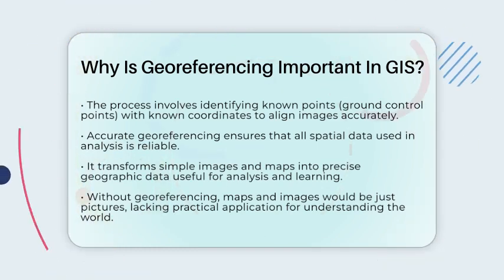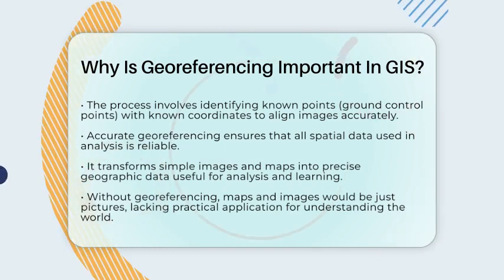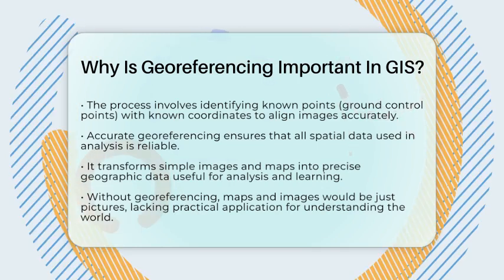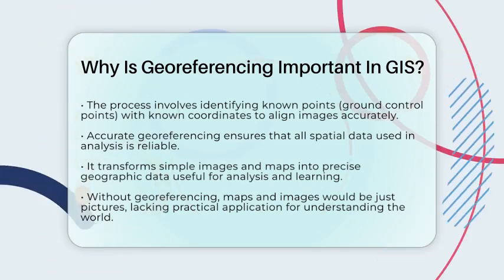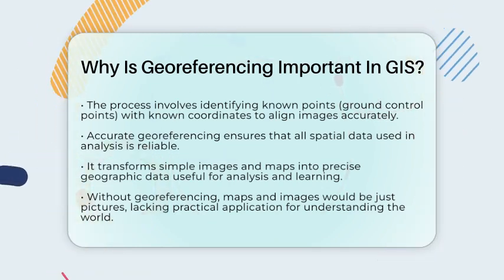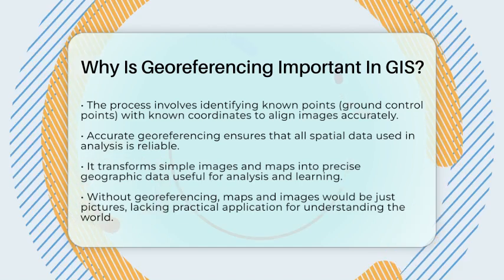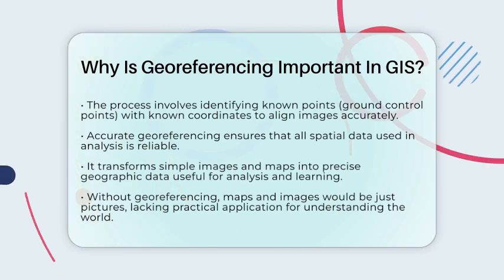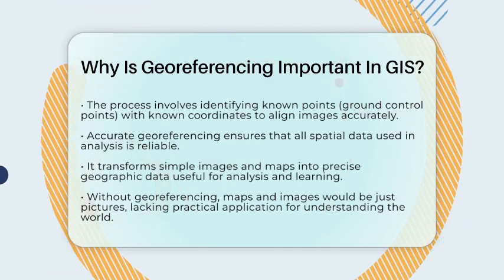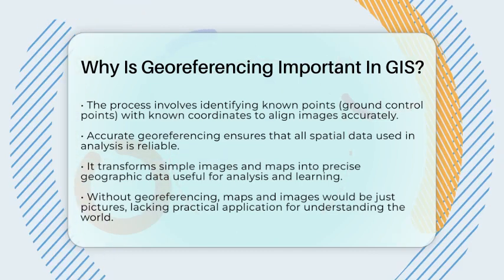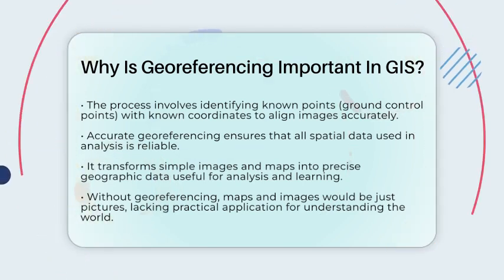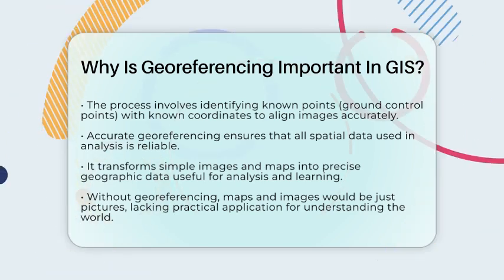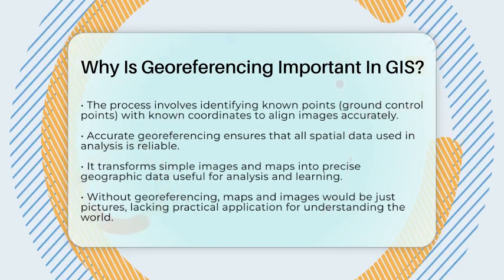In summary, georeferencing is essential because it turns simple images and maps into precise geographic data. This accuracy allows for meaningful analysis, comparisons over time, and interactive learning experiences. It helps students see the real-world relevance of geography and understand how different places are connected. Without georeferencing, maps and images would be just pictures, not useful tools for understanding our world.